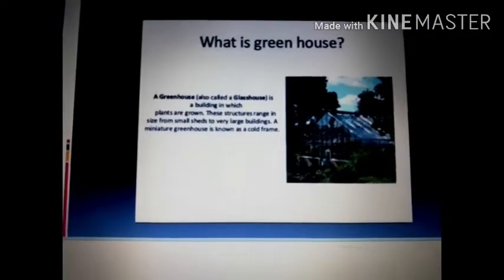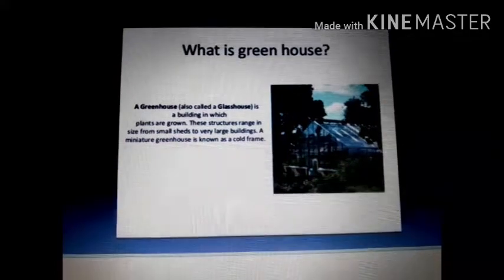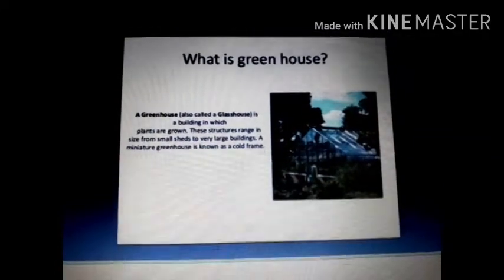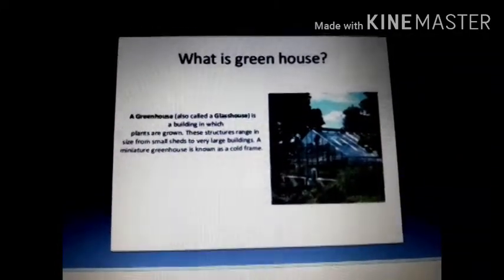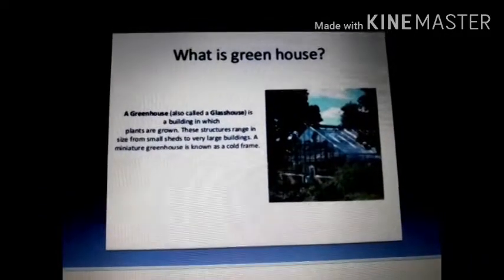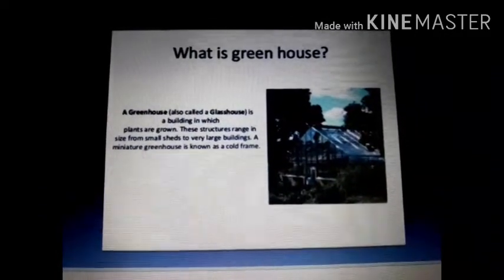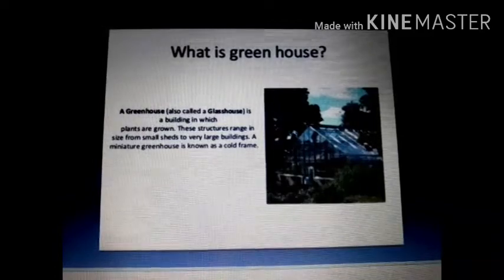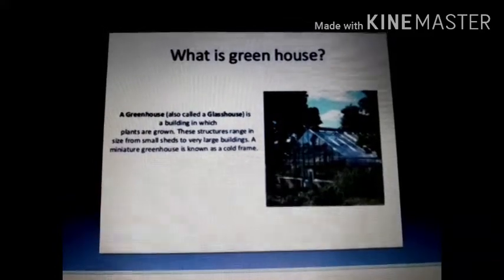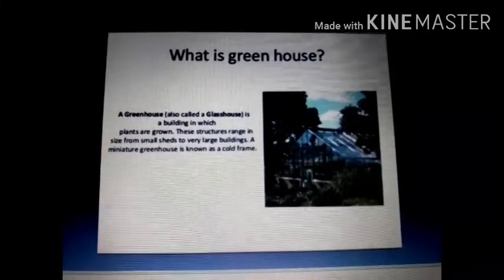A greenhouse is a glass building in which plants are kept to protect them from the cold weather outside. The atmosphere inside is artificially heated up as per the requirements of the plant. A miniature greenhouse is also known as a cold frame.